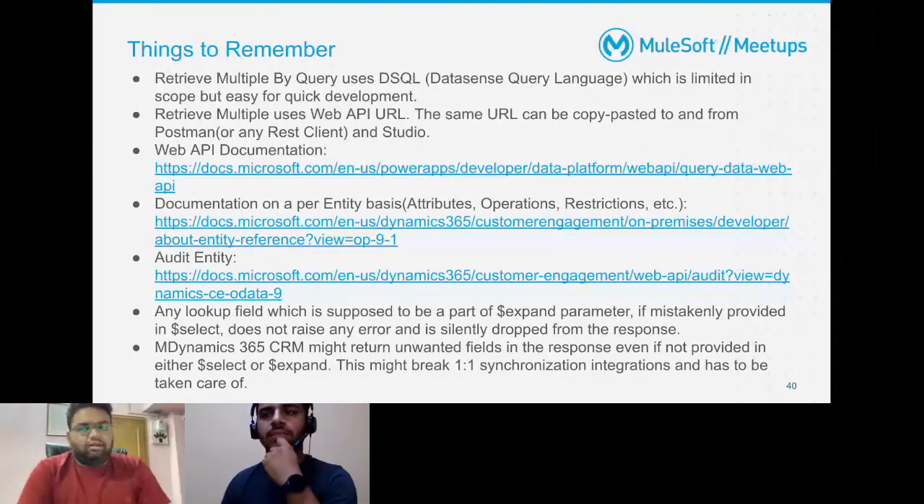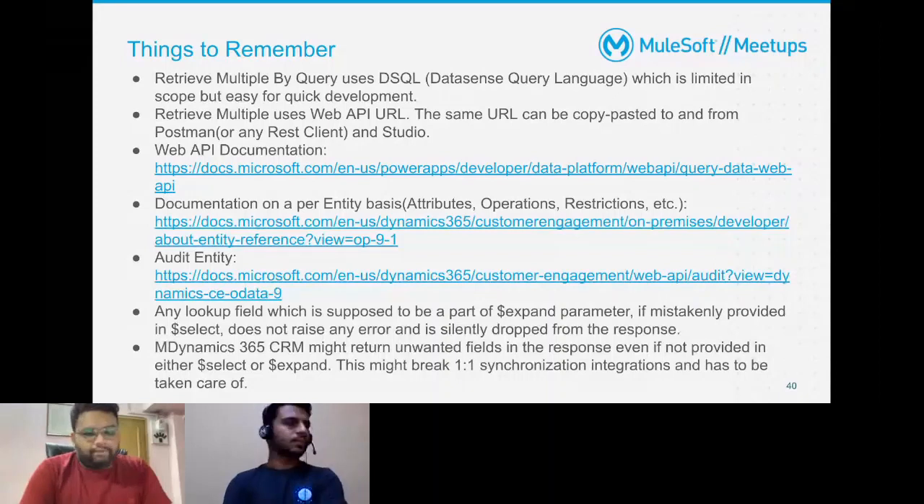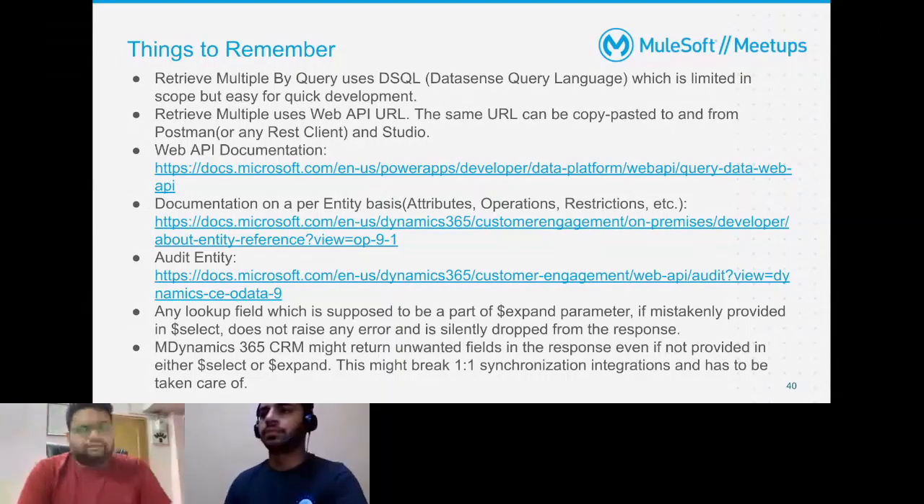Now, Dynamics 365 CRM can return unwanted fields in the response, even if not provided in either select or expand. As we get very familiar with Salesforce and database concepts, if I do select ID from accounts, I know only ID is coming back. Whereas in some of the objects, let's say audit, let's say leads, there are some fields that you do not query, but Dynamics will return those.